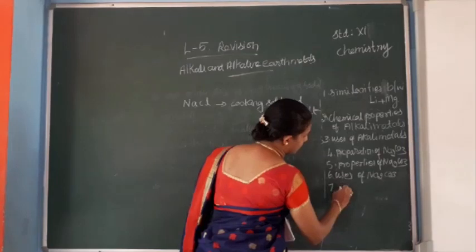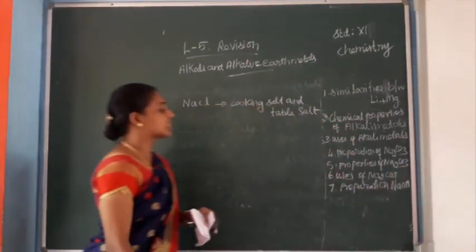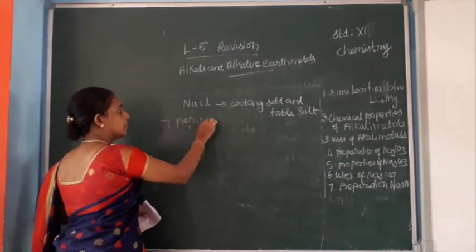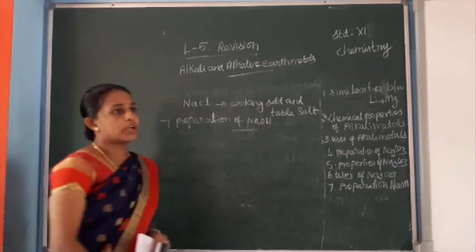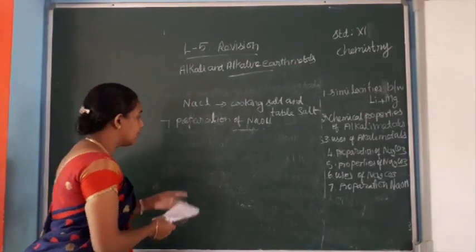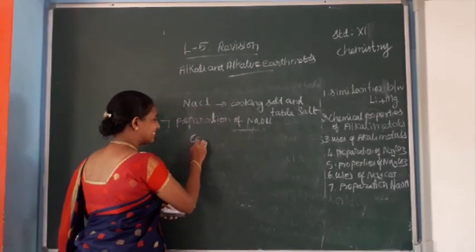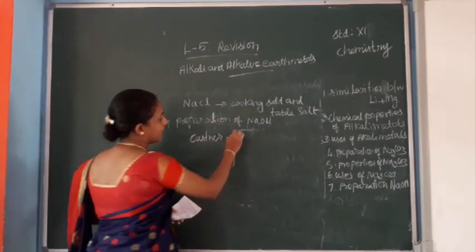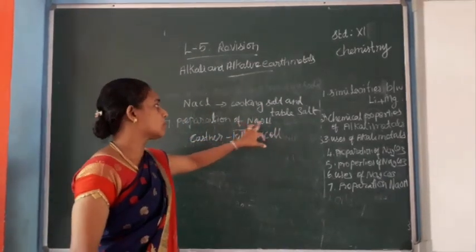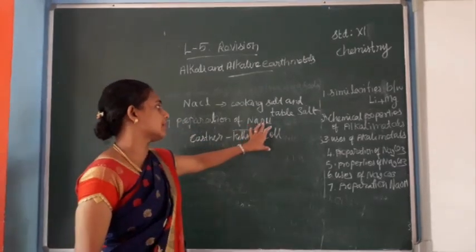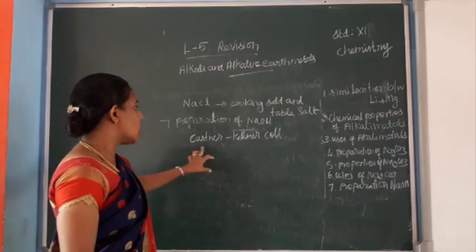Preparation of sodium hydroxide. Sodium hydroxide is synthesized by the electrolysis method. Here the Castner-Kellner cell is used. The preparation of sodium hydroxide by the electrolysis method uses the Castner-Kellner cell.